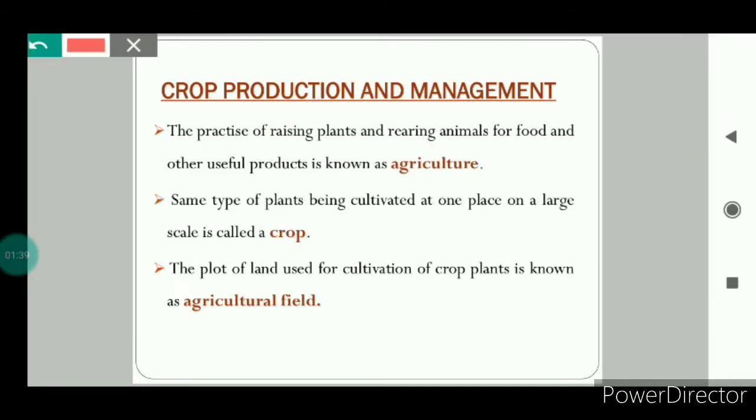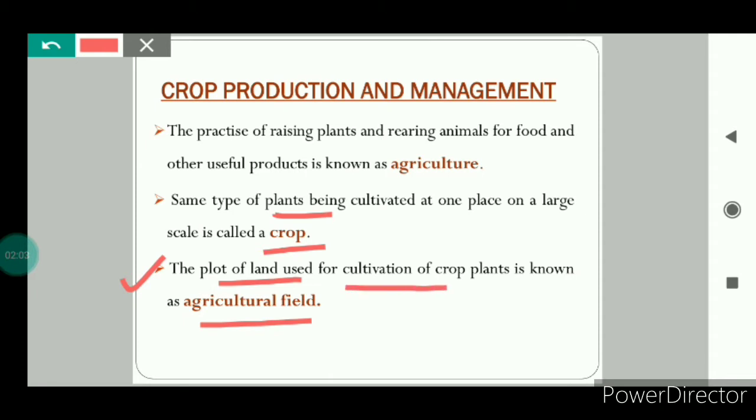Now we will see what is crop. Same type of plants being cultivated at one place on a large scale is called a crop. That means when same types of plants are grown at one place on a large scale, it is called crop. After that, let us see what is agricultural field. The plot of land used for cultivation of crop plants is known as agricultural field.